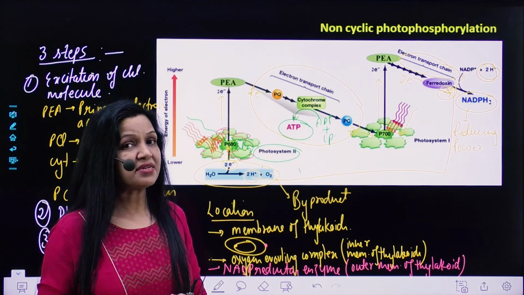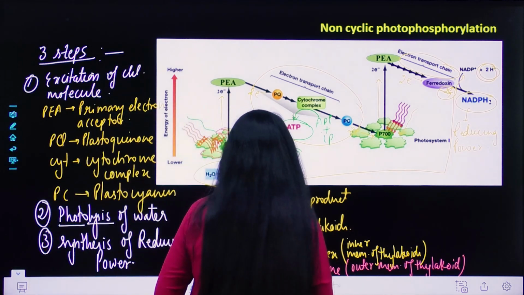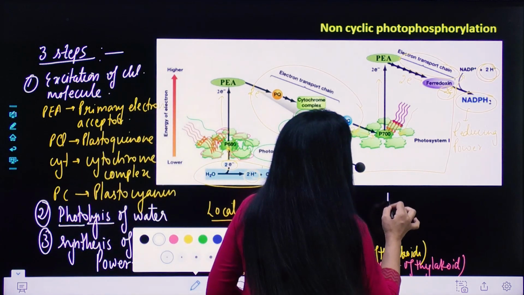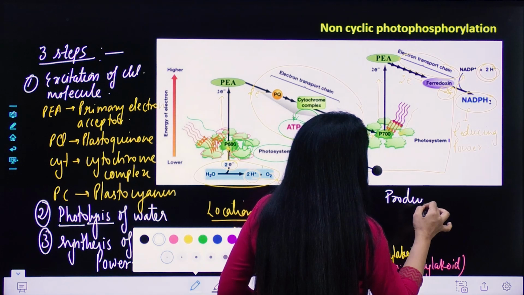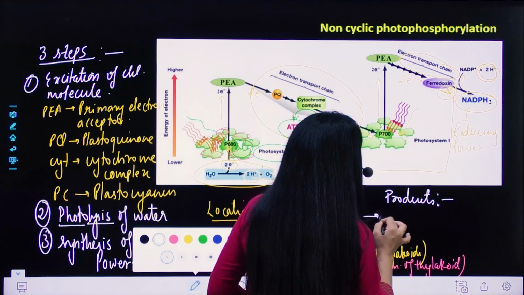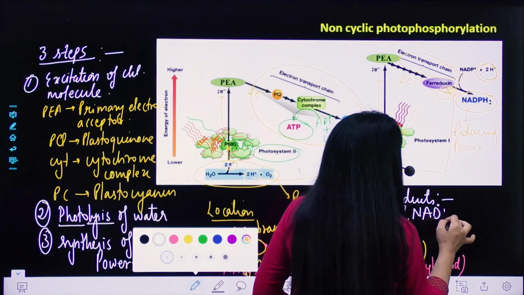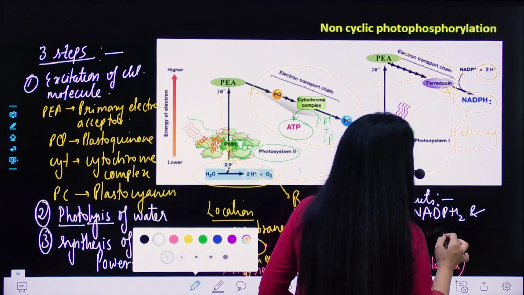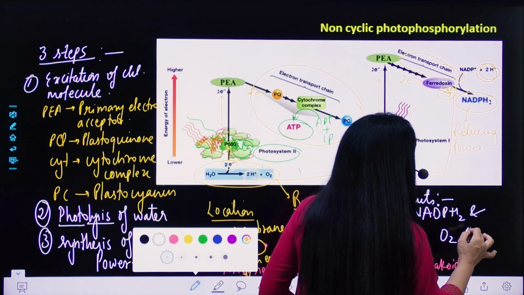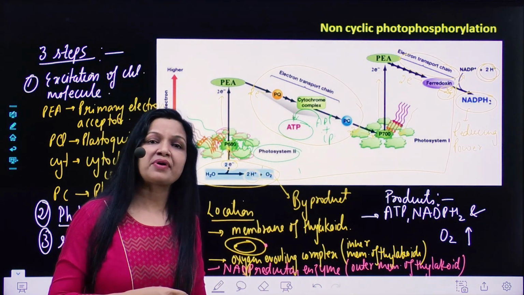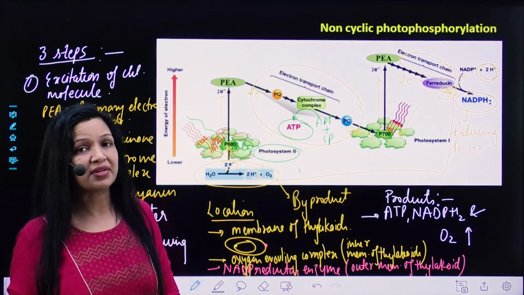So this is the location where you can find how different actions take place. Last is what remains, the products. It can be asked in the exam what the products of the light reaction are, right? So what was synthesized? ATP, NADPH2 and oxygen. Oxygen is released into the atmosphere, and ATP and our reducing power will be used in the dark reaction.